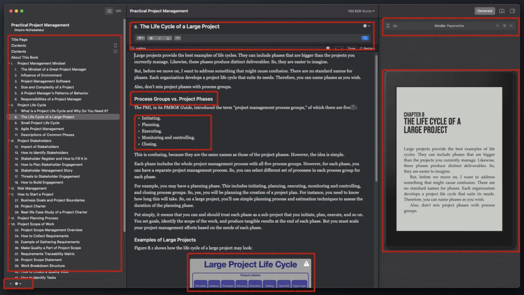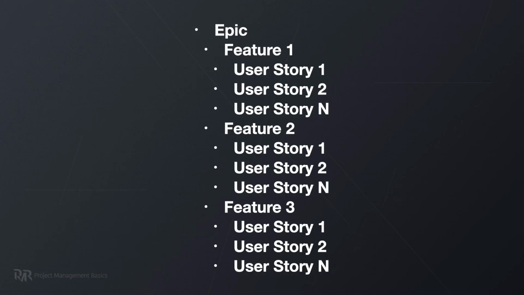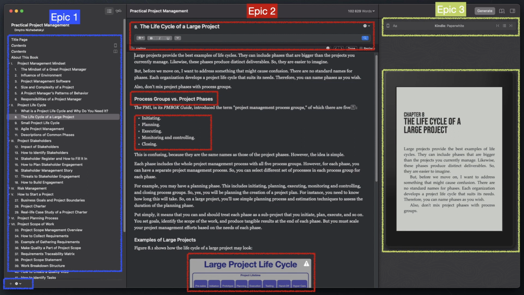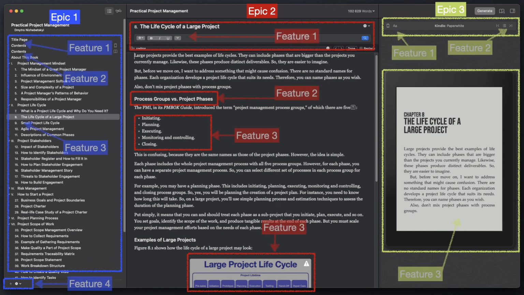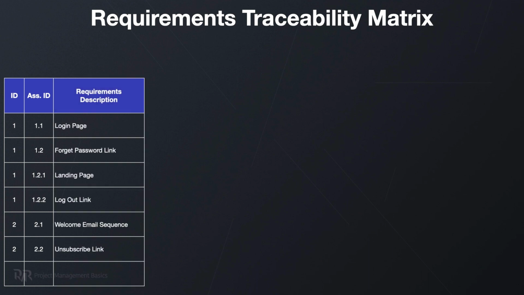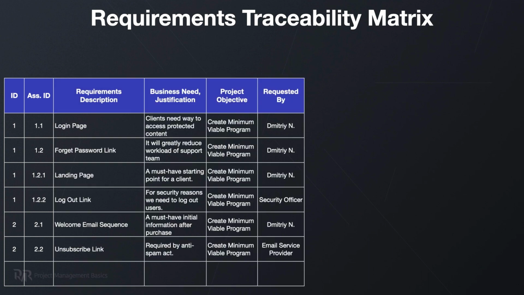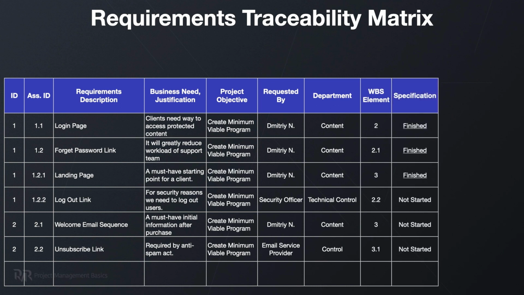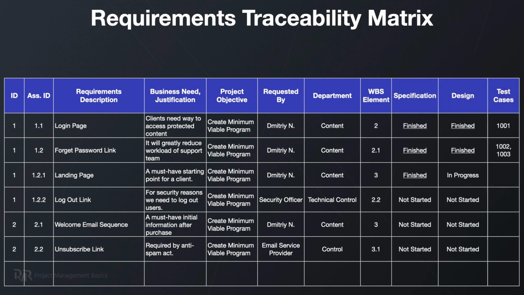So, here's the sidebar. You can organize all these requirements for a software project in different ways. For example, you can put it in a hierarchy of epics, features and user stories as lots of agile practitioners do. I would capture all these mentioned requirements as epics because they will have several big features and lots of user stories. Alternatively, you can create a requirements traceability matrix and track requirements, designs, testing all in one place. It's a more robust approach for more complex applications. If you don't know what an RTM is, again I'll leave you a link in the description.